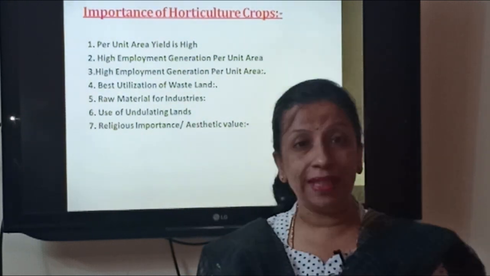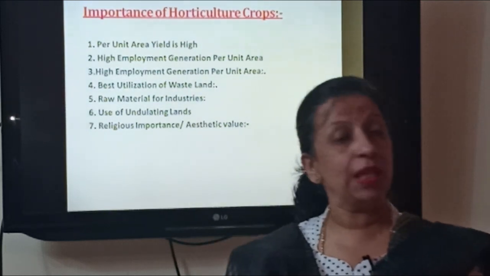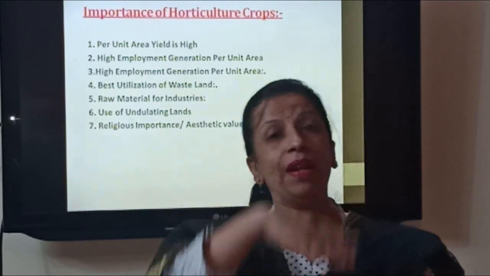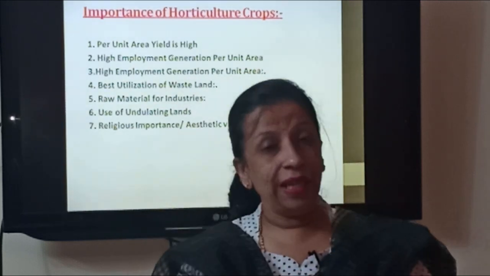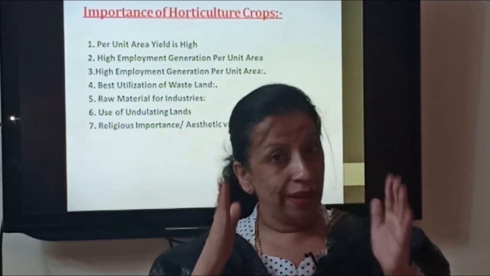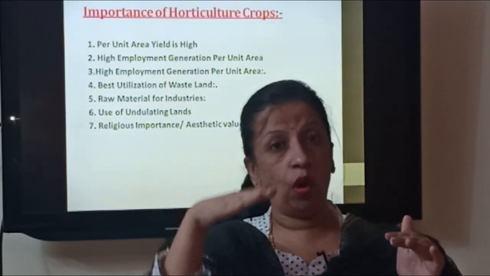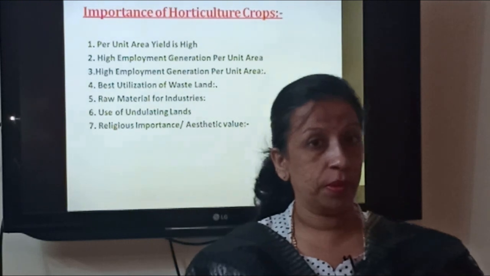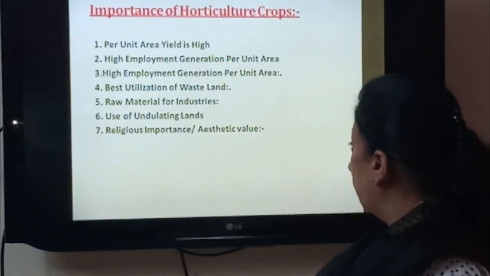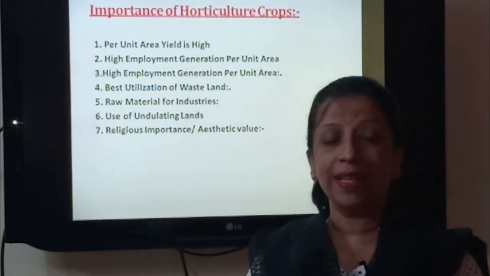The use of undulating land, I think all of you know what is the meaning of undulating land. Undulating land means the land which is not level, which is uneven. So in that uneven land, we cannot go for the cultivation of crop plants. But in those undulating lands, we can easily follow the cultivation of fruit crops. The last and the important point is religious importance or aesthetic value.